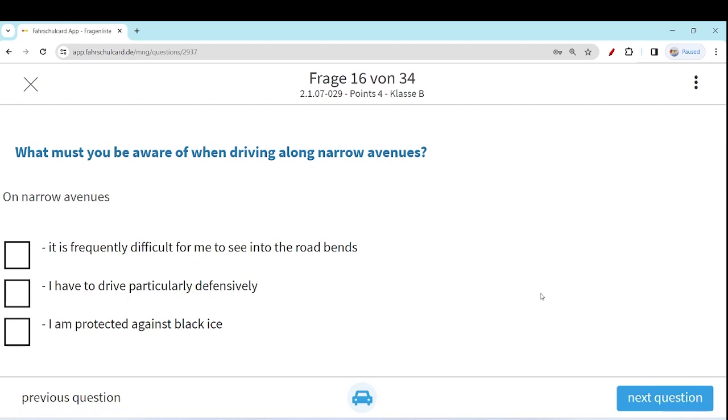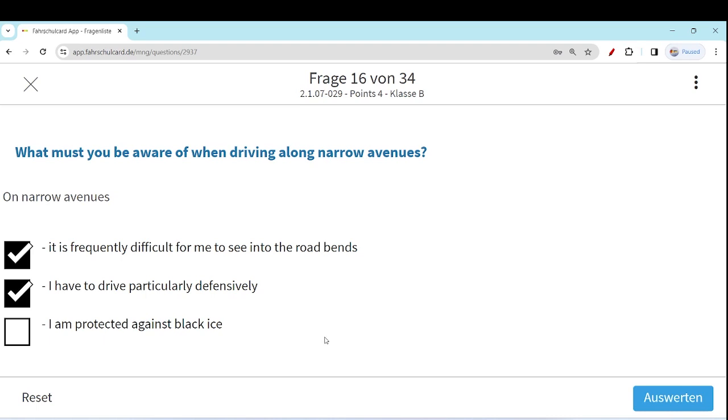Our next question is, what must you be aware of when driving along narrow avenues? On narrow avenues, it is frequently difficult for me to see into the road bends. Yes, the roads are narrow and it's difficult to see the road bends. I have to drive particularly defensively, yes, because the road is narrow, so you have to be very careful, very alert, very attentive, with a defensive driving style.